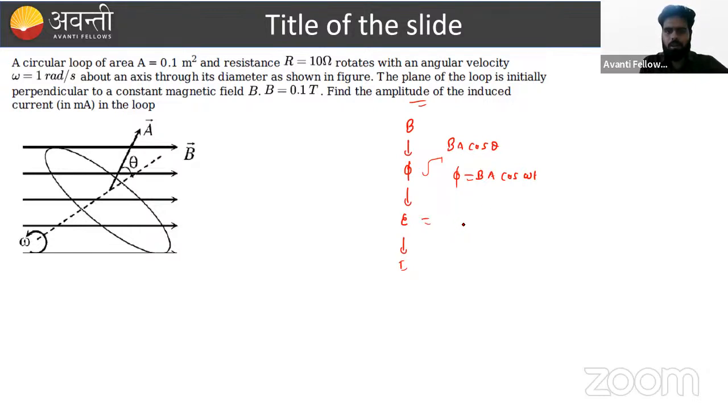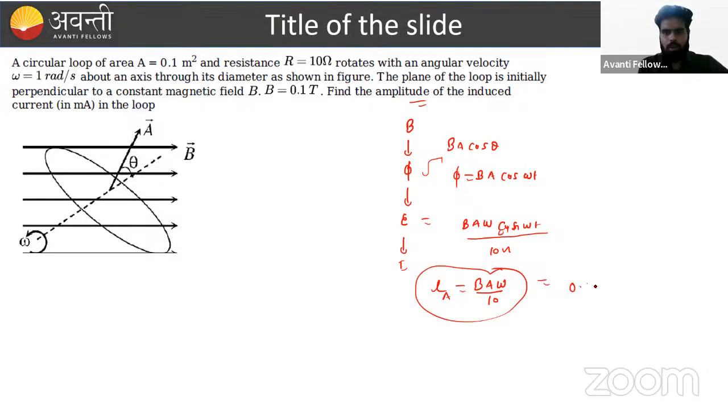So in this manner, we can calculate the value: B A omega, differentiation of cos omega t gives sin omega t. What is the current? Divide by resistance, that is given as 10 ohm. What is the amplitude? That is the magnitude, B omega divided by 10. This is the amplitude of the current. If we put the values, B is given here 0.1, area 0.1, omega 1, divided by 10. The answer is asked in milliampere. We can say 1 milliampere is the correct answer.